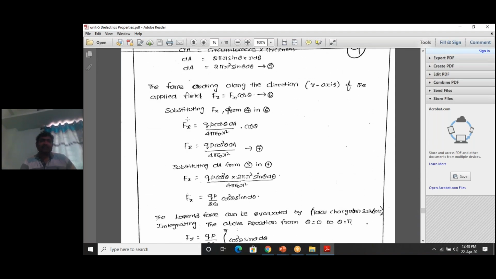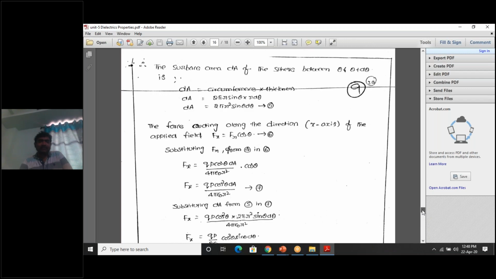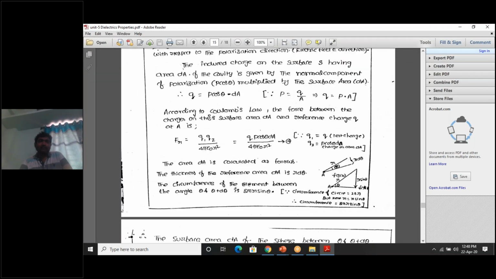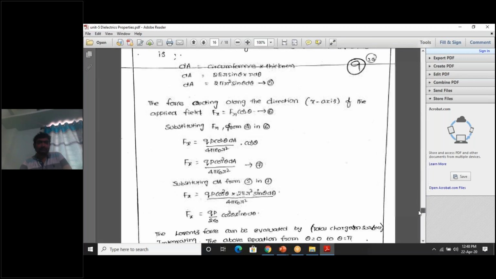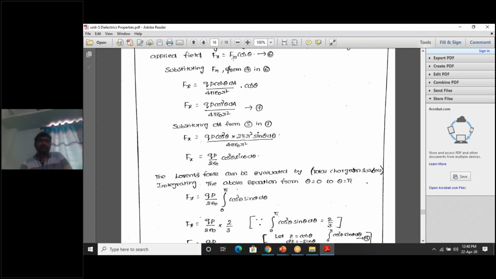Fx is equal to Fr cos theta. Fx is equal to Fr. Already we calculated the resultant force. What is the formula for the resultant force? Previously you see Fr is equal to Qp cos theta into dA by 4 pi epsilon naught R square. So here, instead of Fr, what I have written is its value, Qp cos theta into dA by 4 pi epsilon naught R square, and cos theta as it is.